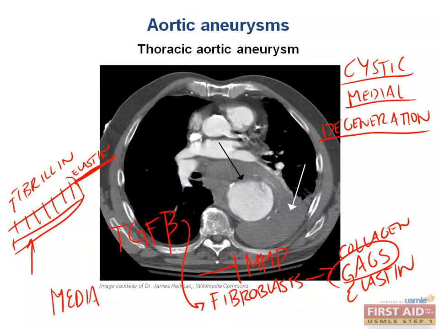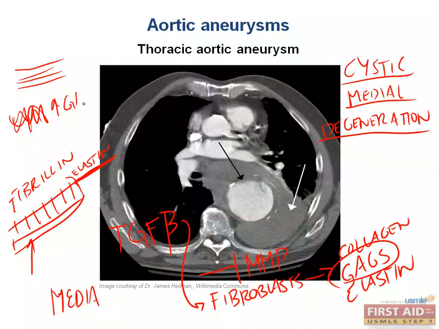Let's discuss what is actually happening on a histopathologic level. So, instead of elastin fibers running in parallel, like so, they all bunch up like this. And the excess glycosaminoglycans interspersed within these irregular elastin fibrils lead to the appearance of cysts within a very disorganized elastin background in the media.